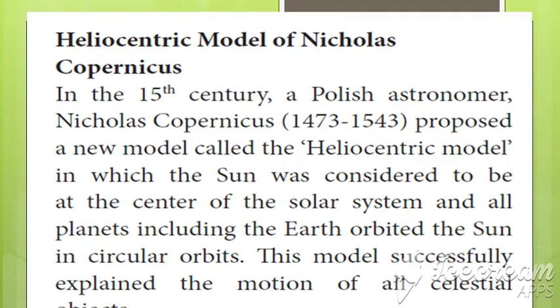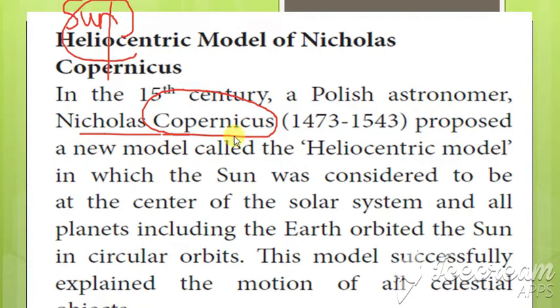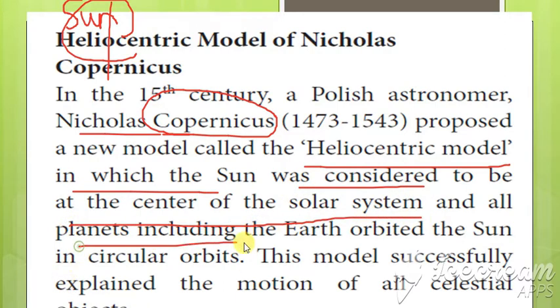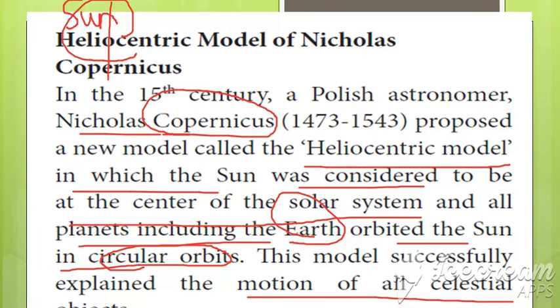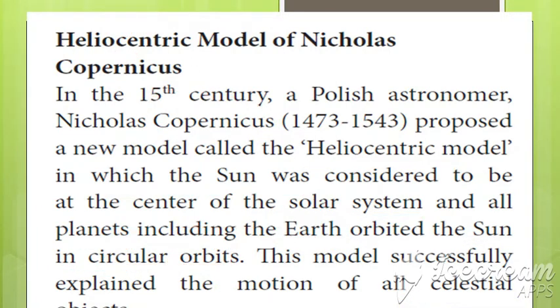According to the heliocentric model, the Sun is at the center and all the planets revolve around the Sun. This was proposed by Nicholas Copernicus, in which the Sun was considered to be at the center of the solar system. All the planets, including the Earth, orbited around the Sun in circular orbits. This model successfully explained the motion of all the celestial objects. So the first one is the geocentric model, and the next one is the heliocentric model.